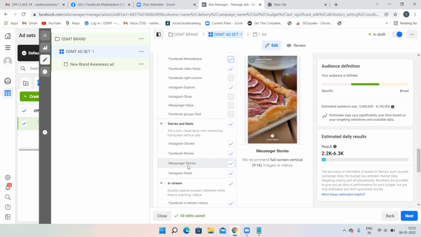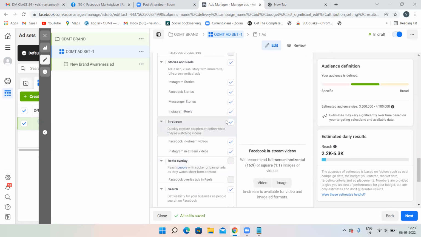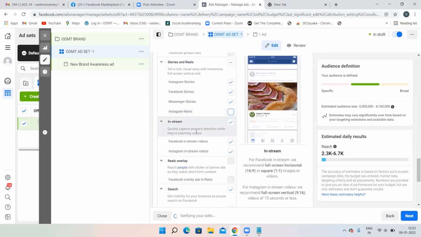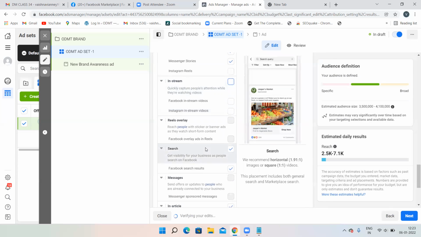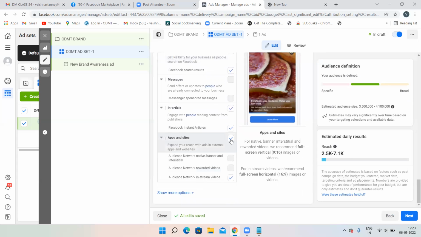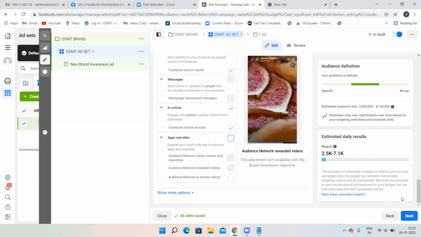And Facebook stories, Messenger stories, Instagram reels, it is going to appear. I don't want it to appear on reels because it's of no use. People will not see that particular ad. They'll be interested in reels only. Then I don't want it to appear on videos also. Then search, I want to appear. Then articles, it's up to you. I'm just removing this also. Then click on the next option.